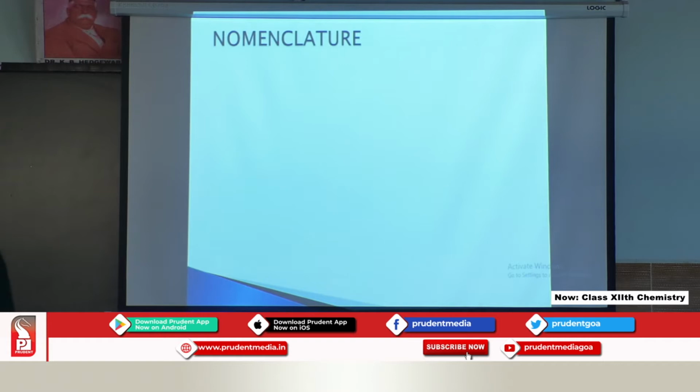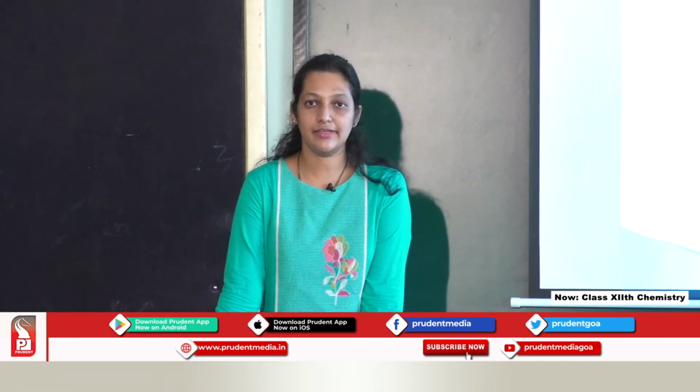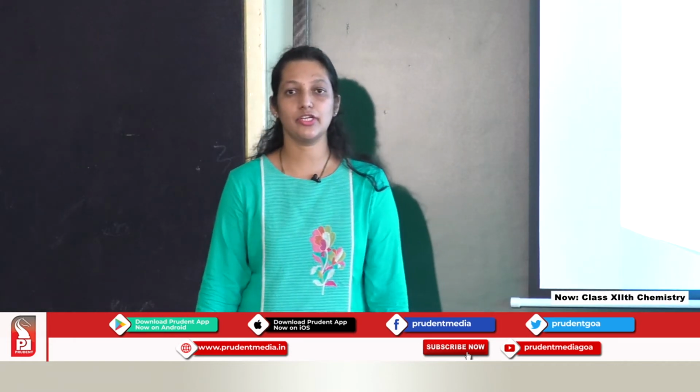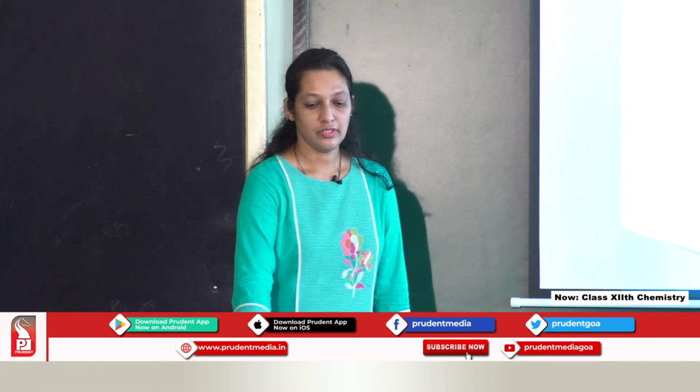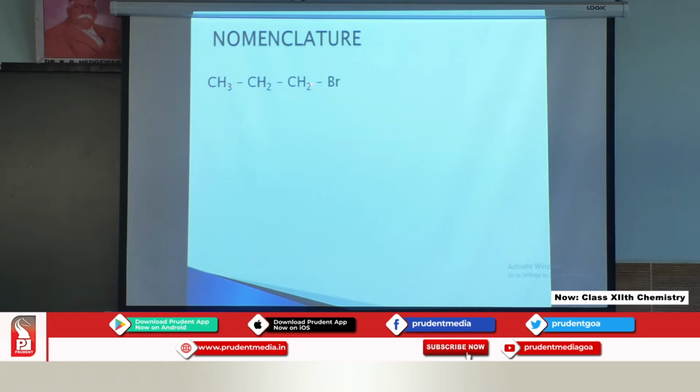Nomenclature, this is what we have already seen in the previous standard, that is in the 11th standard, how to write the IUPAC nomenclature. If you consider the first example, we have to consider the straight chain from right to left. This is our first carbon, this is our second carbon and this is our third carbon. The common name of the compound is n-propyl bromide, or the name of the compound is 1-bromopropane.